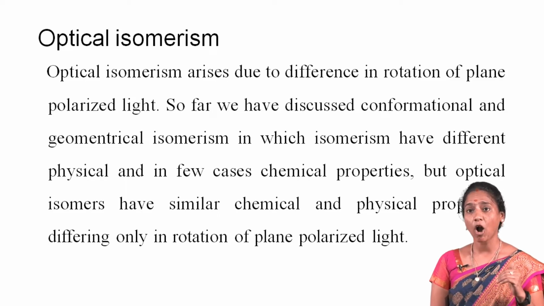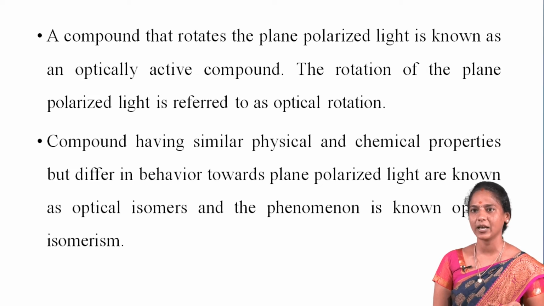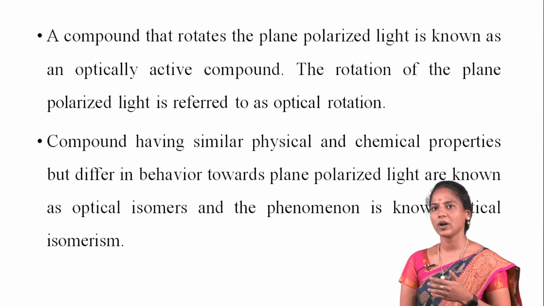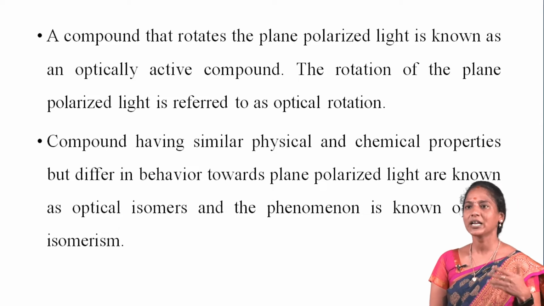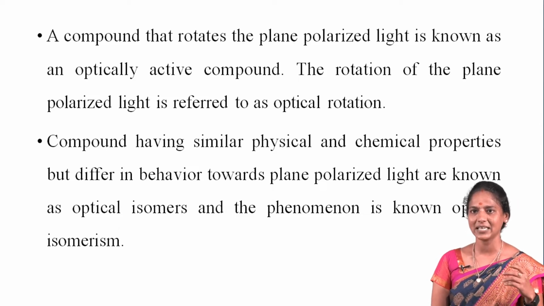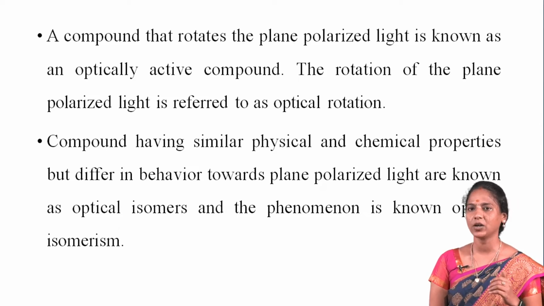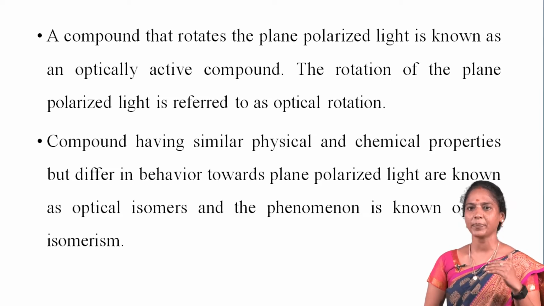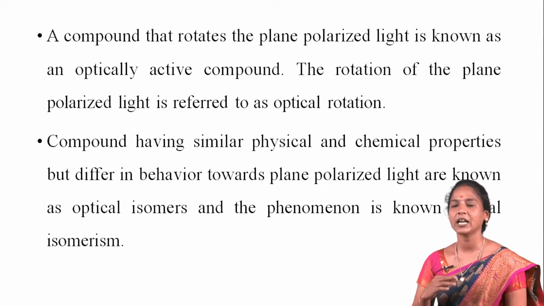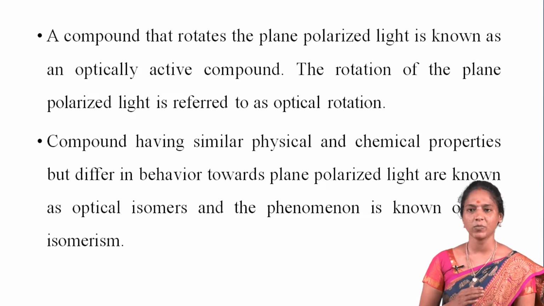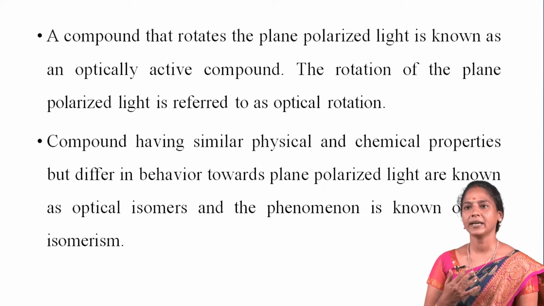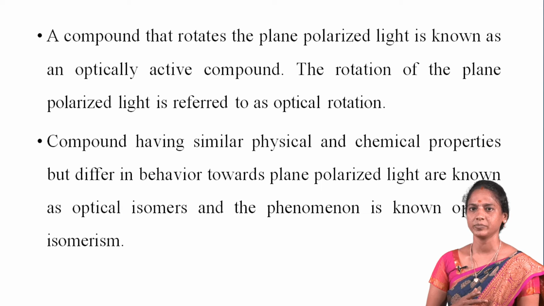A compound that rotates plane polarized light is known as an optically active compound. The rotation of plane polarized light is referred to as optical rotation. Compounds having similar physical and chemical properties but differing in behavior towards plane polarized light are known as optical isomers, and the phenomenon is known as optical isomerism.